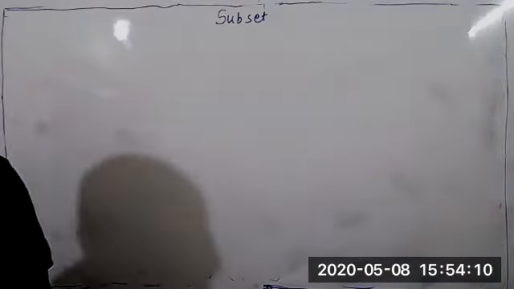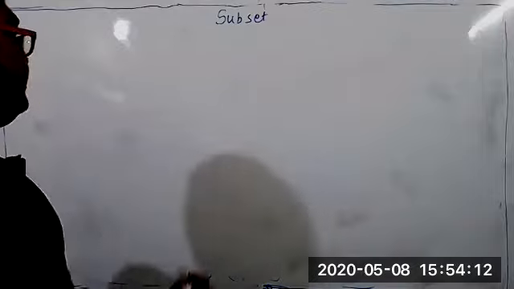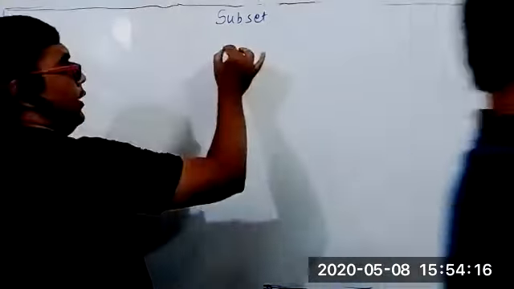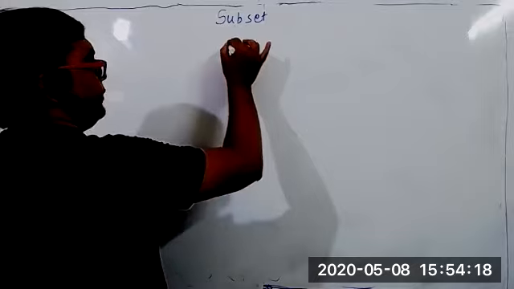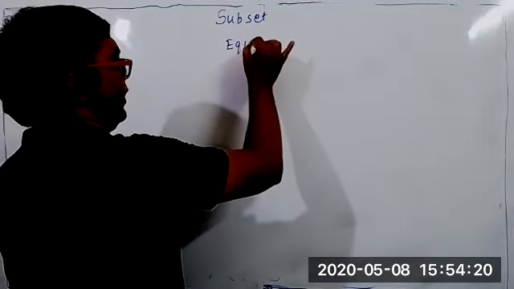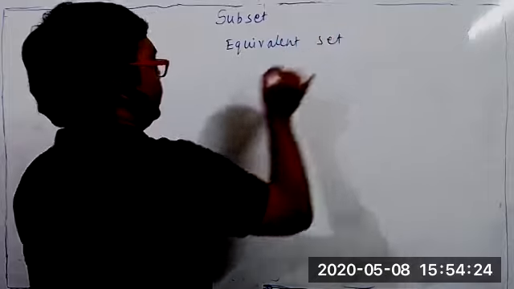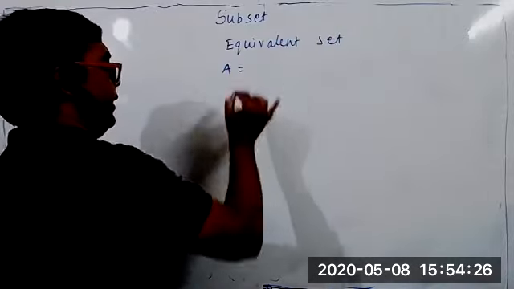Okay. See here on the board. Equivalent set. I will give one example.